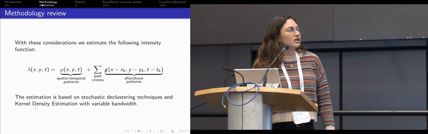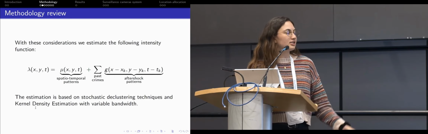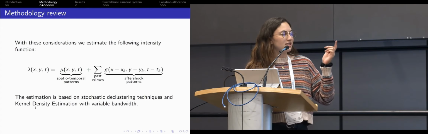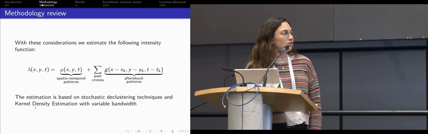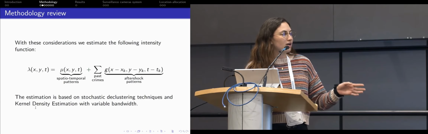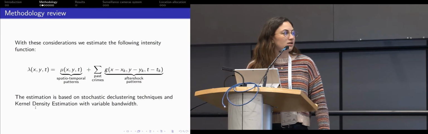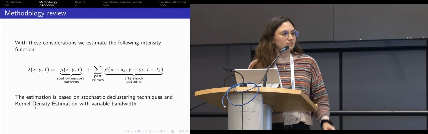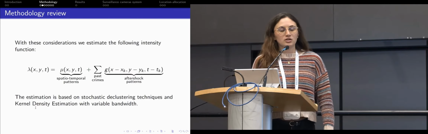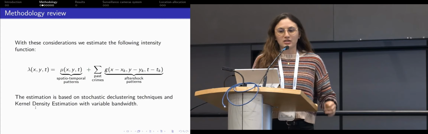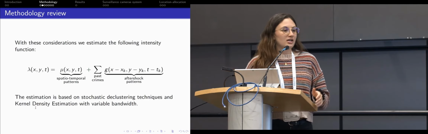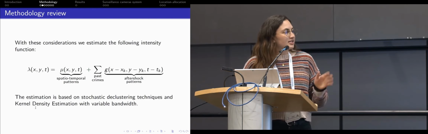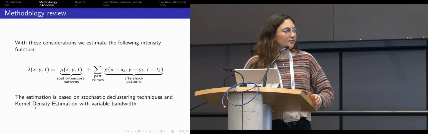With these considerations, we estimated the following intensity function. As you can see, it depends on spatial coordinates and a determined time unit. The first part is a functional part that explains the spatio-temporal patterns. Here we want to capture all of the crimes that happen randomly or suddenly just because of their location and time. Then we have a second functional part that explains the aftershock patterns.